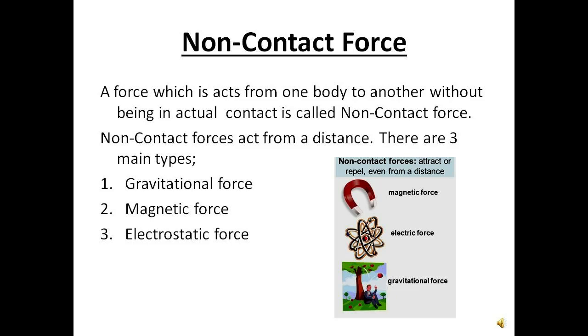Now coming to non-contact forces. A force which acts from one body to another without being in actual contact is called non-contact force. Non-contact forces act from a distance. There are three main types: gravitational force, magnetic force and electrostatic force. We will be learning about these in the next slides.